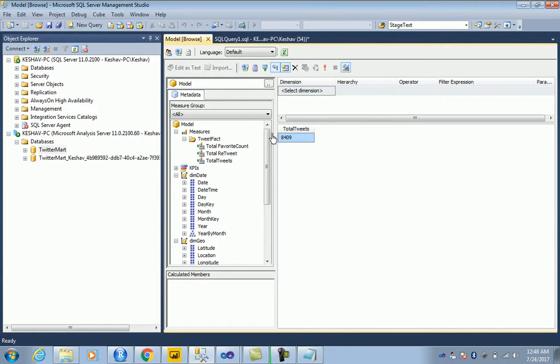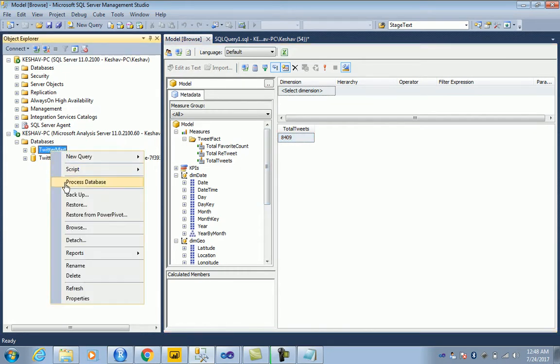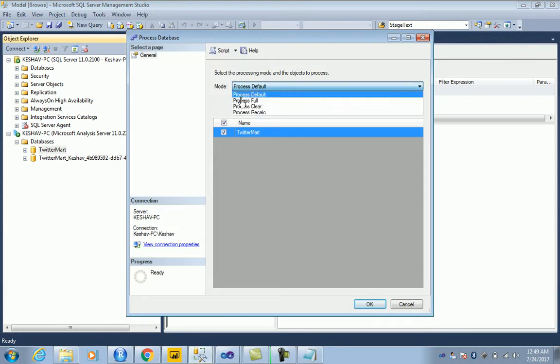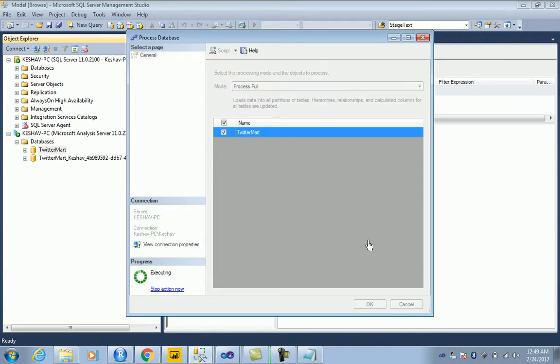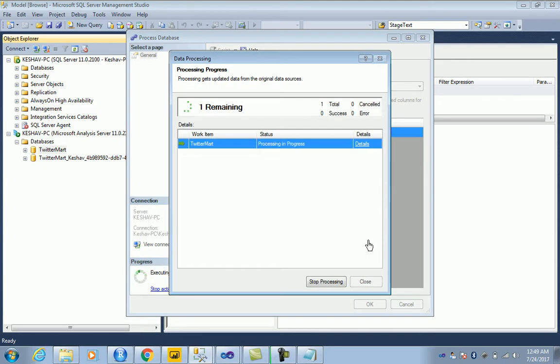Next, why did I actually go ahead and build the cube is for the visualization, is for being able to, so let's try and process this cube, because I think we have run the SSIS package once in the data collection. So let's also process the delta records that have flown in. So okay, I just go ahead and process the cube to be able to reflect that onto my dashboard, which is the end part of the solution, a self-served dashboard. So I'll be introducing you to the Power BI, the self-served Power BI dashboard to the end users.